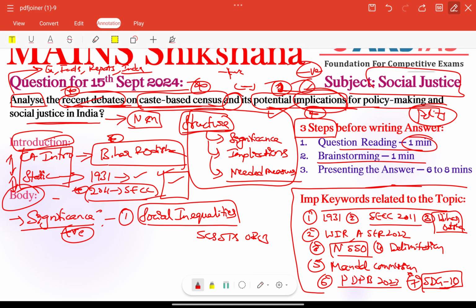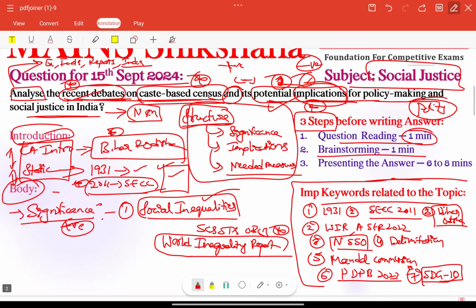For example, we can take the World Inequality Report here, because we are talking about social inequalities. It highlighted that social inequalities remain pervasive in India, with caste playing a major role, right. This type of reports or indices need to be connected here.